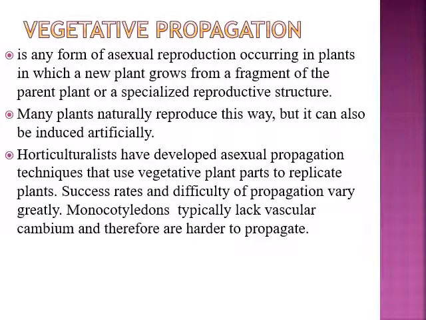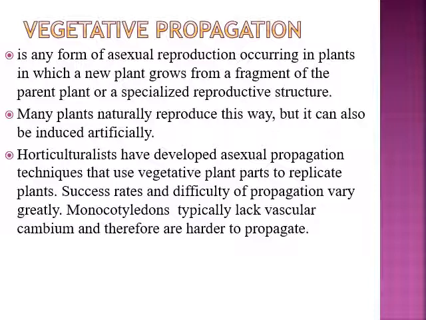Before going through the natural means and artificial means, we must know what vegetative propagation actually is. It is a form of asexual reproduction occurring in plants in which a new plant grows from a fragment of the parent plant or a specialized reproductive structure. Many plants naturally reproduce this way, but it can also be induced artificially. That's why it can be done by natural means as well as through artificial means.